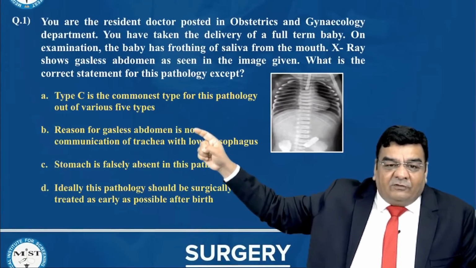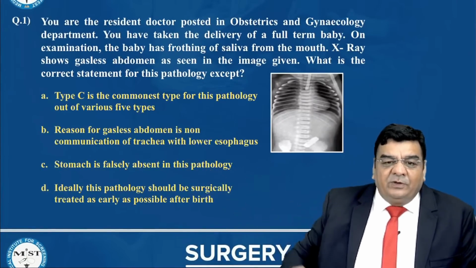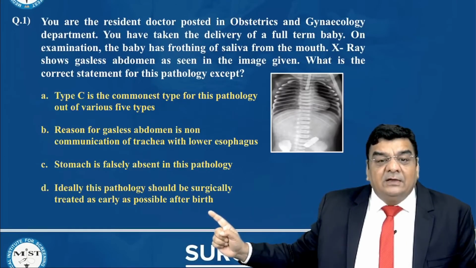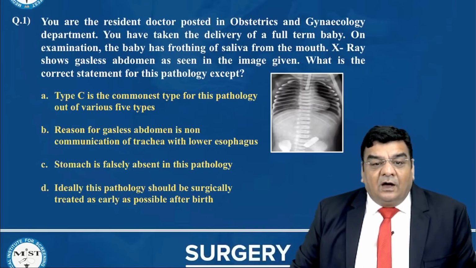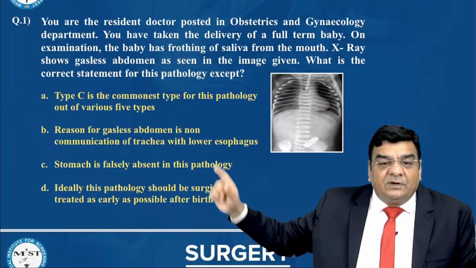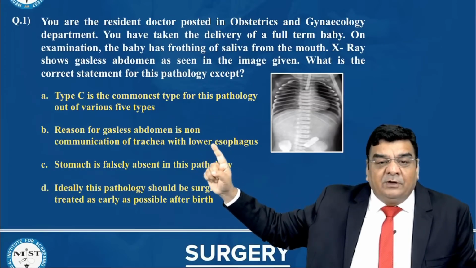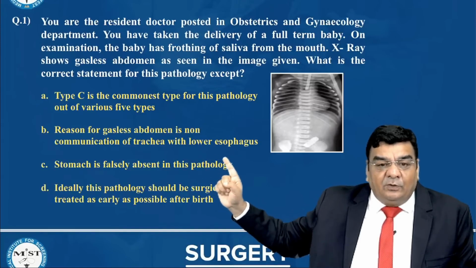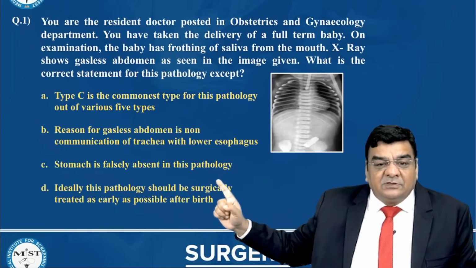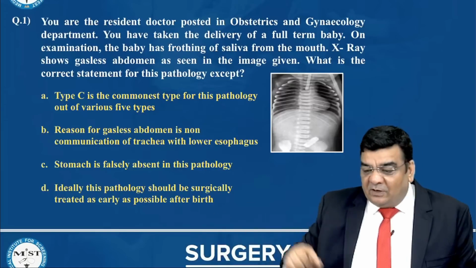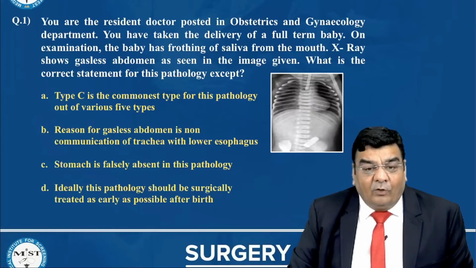That means the first 3 statements look to be true. Ideally, this pathology should be surgically treated as early as possible after birth. So this also looks to be a true statement. Type C is the commonest type. Reason for gasless abdomen is non-communication of trachea with the lower esophagus. Stomach is falsely absent, and ideally this pathology should be surgically treated as early as possible after birth. So basically all 4 options look to me absolutely correct.